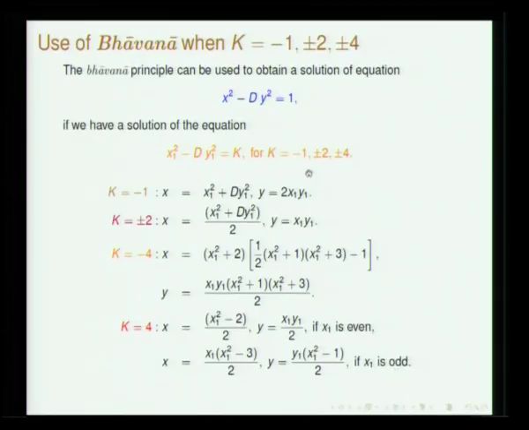If, while solving a certain problem, which will be discussed in great detail by Professor Srinivas later, at a certain stage you get k equal to minus 1, plus minus 2, or plus minus 4, then also you will be immediately able to solve the problem. These particular cases, what the x y values will be, have also been laid down by Brahmagupta.